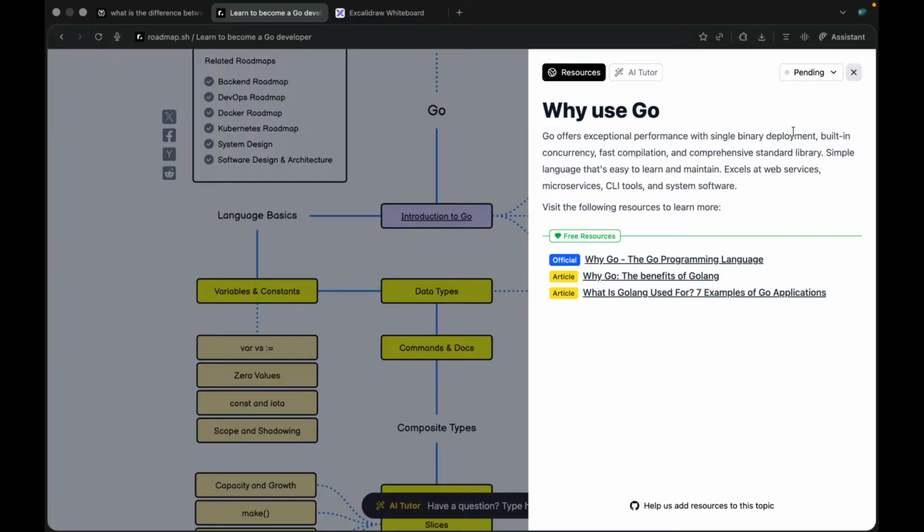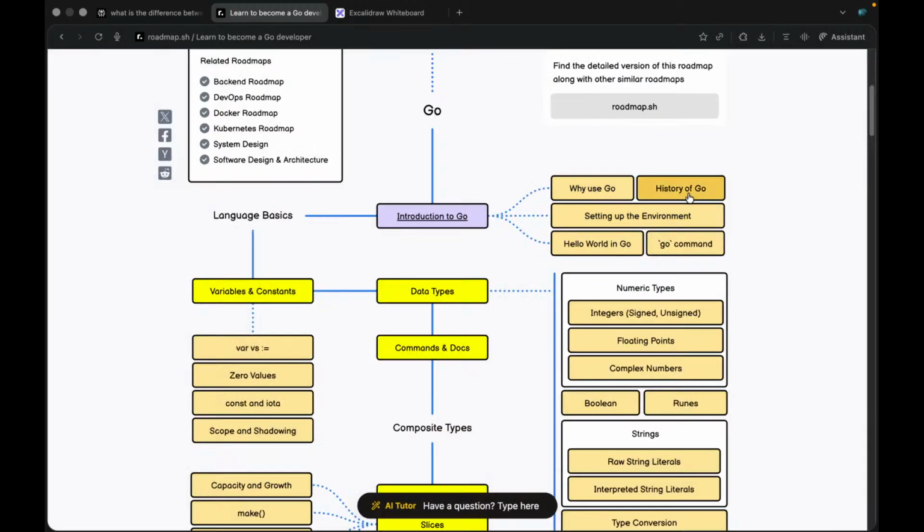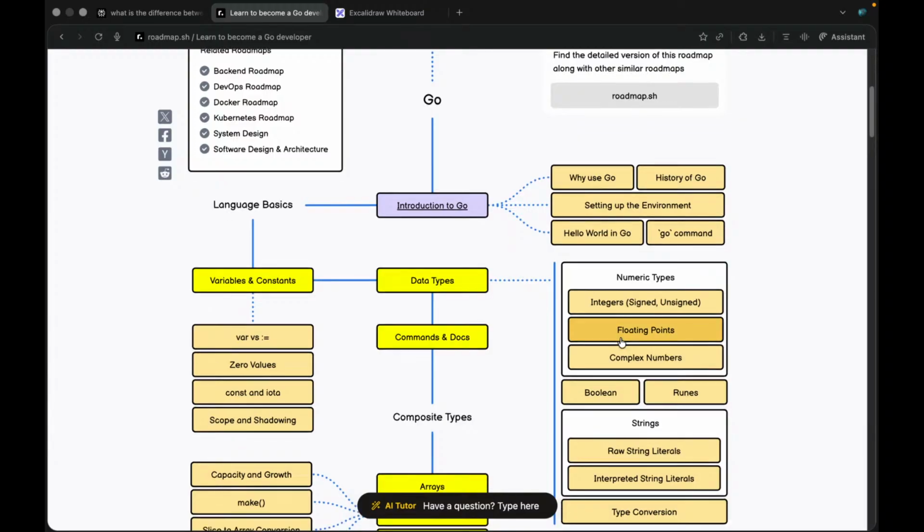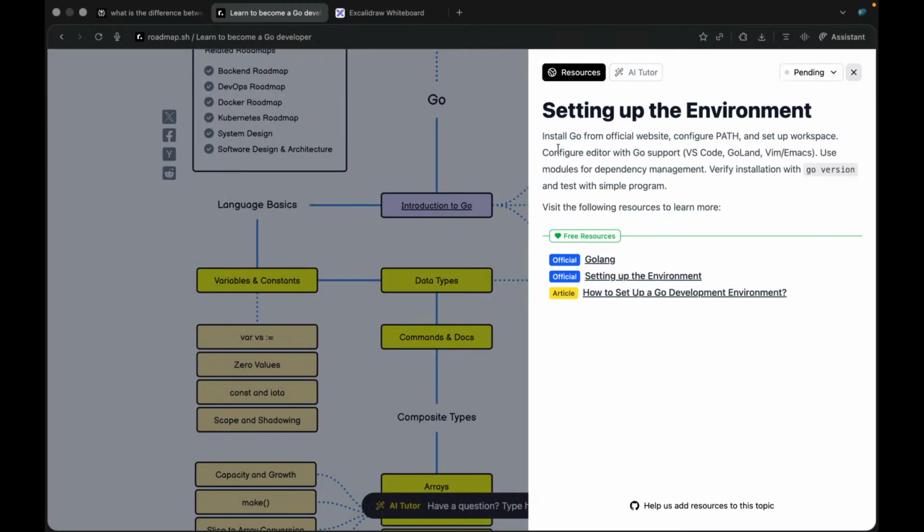By single binary deployment, we mean that whenever we write code in Go, after compilation it gives us binary code, and our computer system reads that particular binary code only. Built-in concurrency, fast compilation, I guess. Okay, the history we don't need to understand.